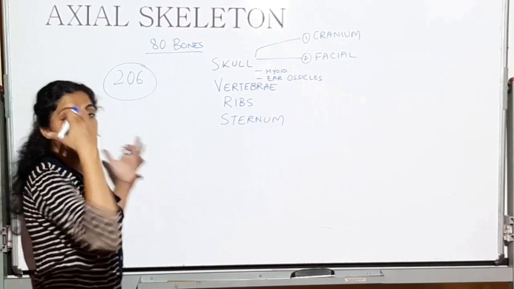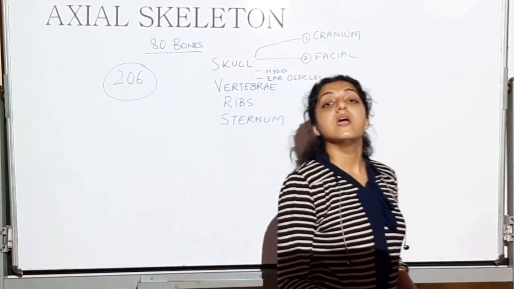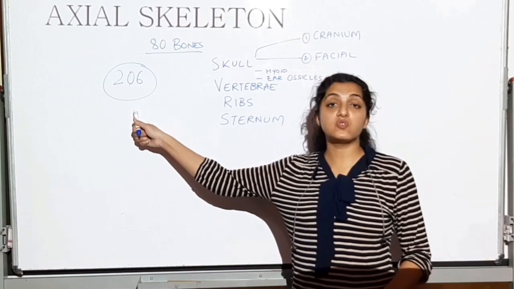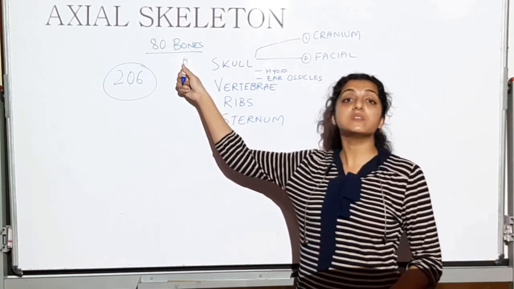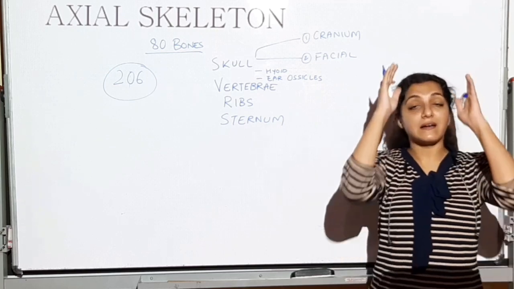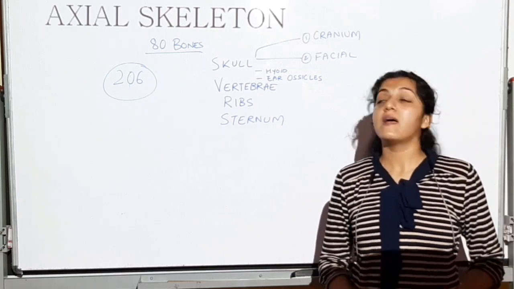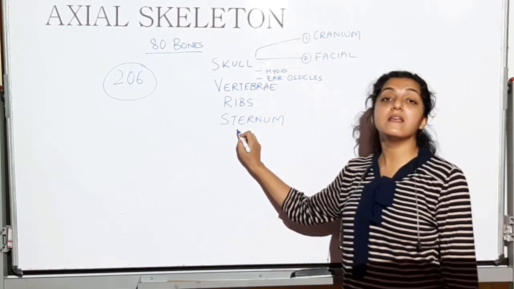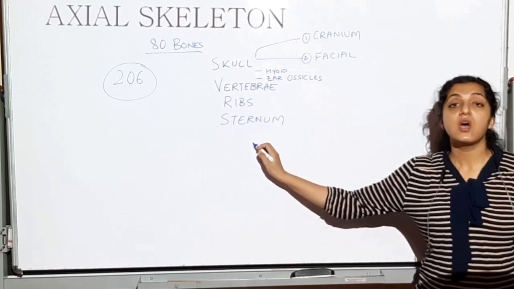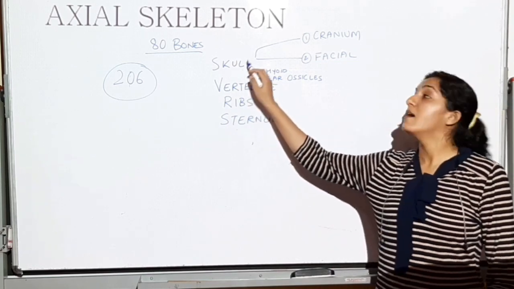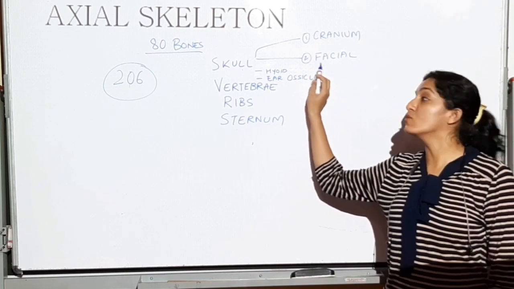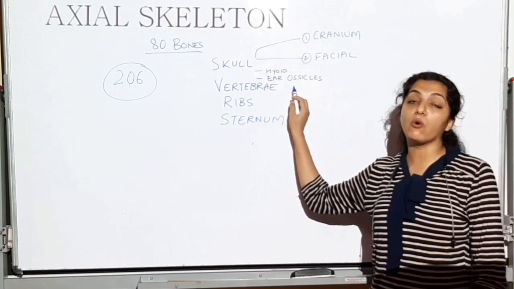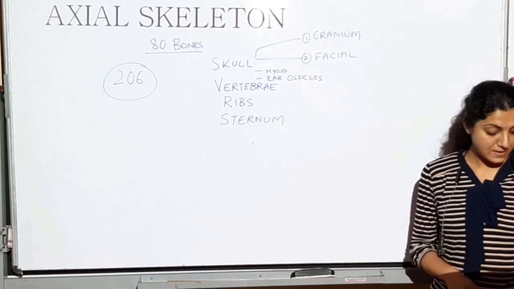The complete skeleton of the human body is made up of 206 bones, out of which 80 bones are axial skeleton bones, that is placed in the midline of the body. And this axial skeleton includes all these bones. Today we will be seeing the skull, that is the cranium and the facial bones, and along with it the hyoid and the ear ossicles.